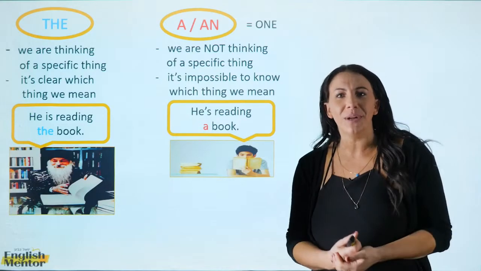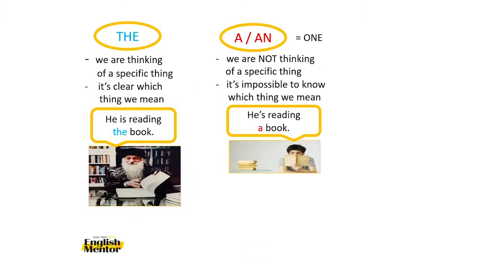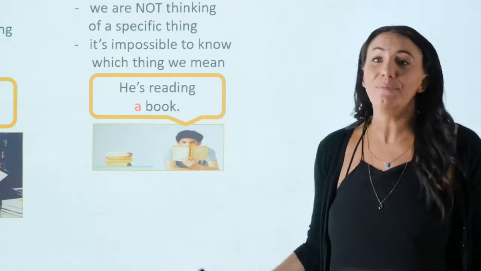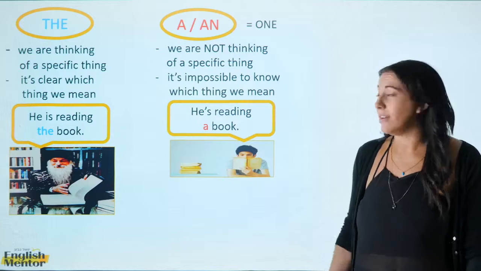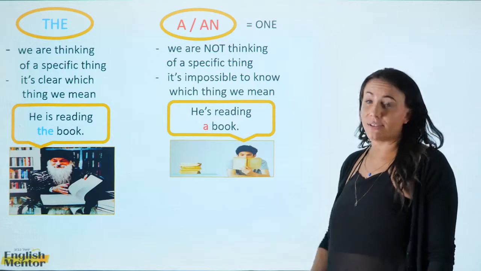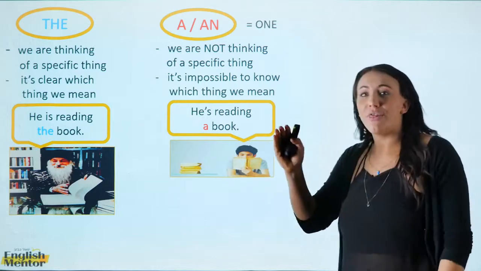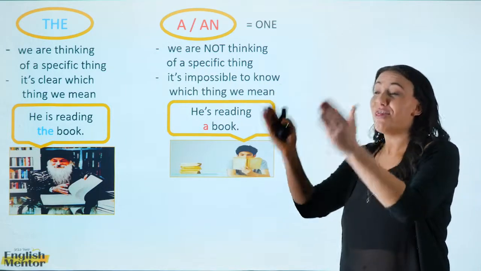All right, so let's review. What did we learn today? Today we learned about how to refer to a specific noun where we know what we're talking about, or a non-specific noun where it's not important what we're talking about, and what we use before those nouns. In this example, this man, he is reading the book. Which book? The book.